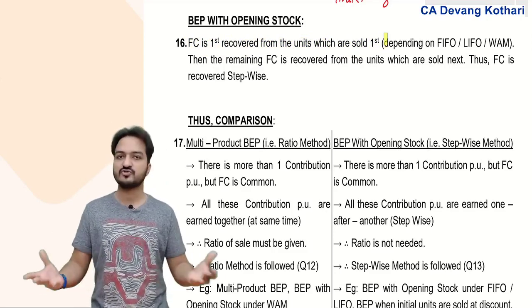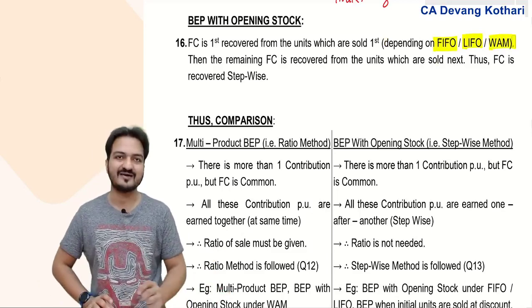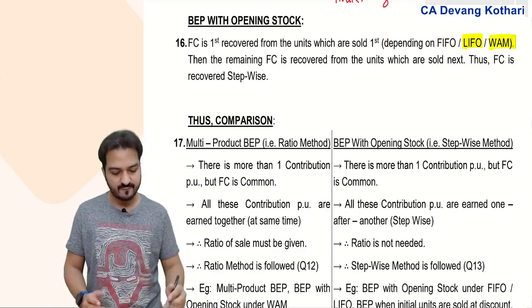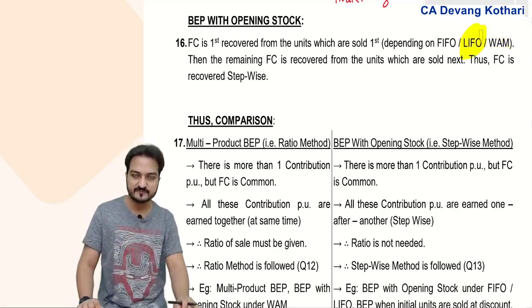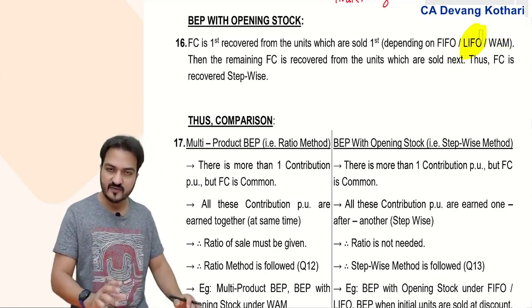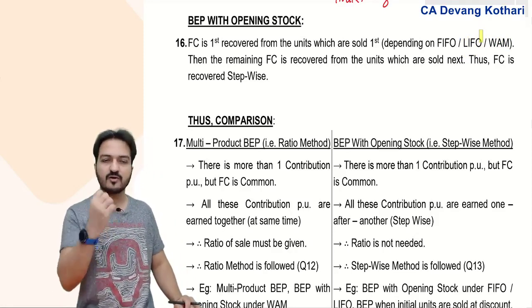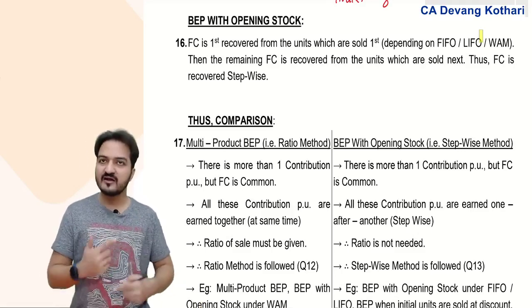But which units will be sold first? Well, that depends whether you follow FIFO, LIFO or weighted average method. In case of FIFO method, opening units are sold first. In case of LIFO method, current year units are sold first. In case of weighted average method, both are sold together. Mixture is sold. I hope you remember the concept about mixture. Yes. Now, how to calculate BEP then?